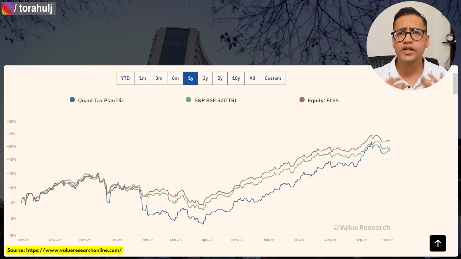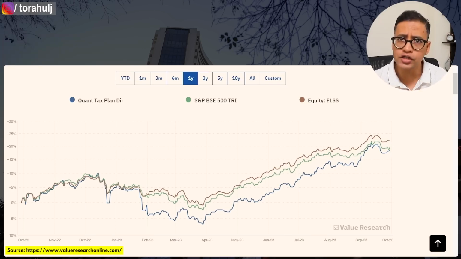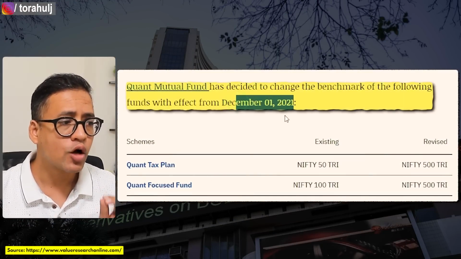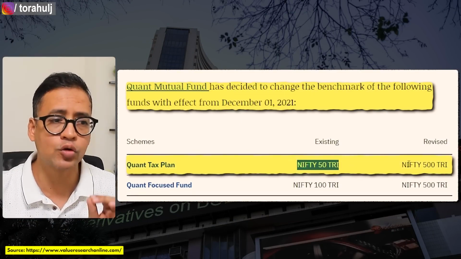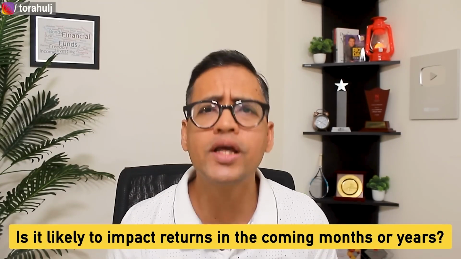Now you might say that, Rahul, it is fine because sometimes over a shorter period of time, mutual funds start to underperform and they will catch up eventually. I agree to that argument in general, but also I want to present to you that, have a look at my screen and you will see that in December 2021, Quant Tax Plan changed their benchmark from Nifty 50 TRI to Nifty 500 TRI. Now the point is that because they have changed their benchmark, is it likely to impact their returns in the coming months and years? Nobody can predict it, but something that we all must be aware of.